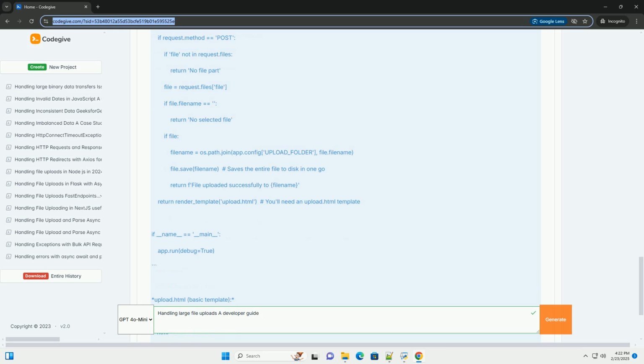The server checks if all chunks have been received. If all chunks are received, the server concatenates the chunks in the correct order to reconstruct the original file. Finally, the temporary chunk files are deleted.